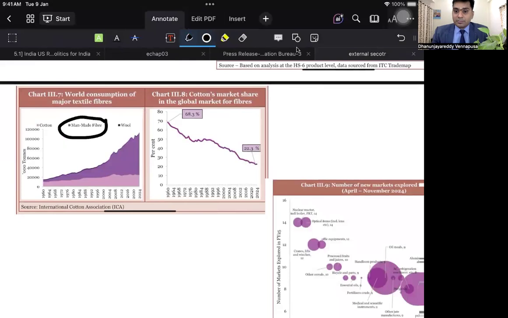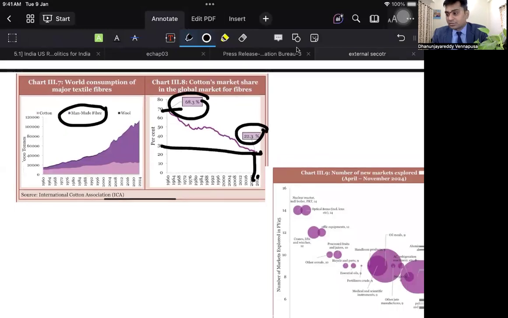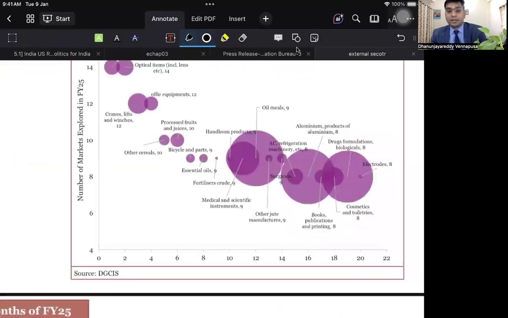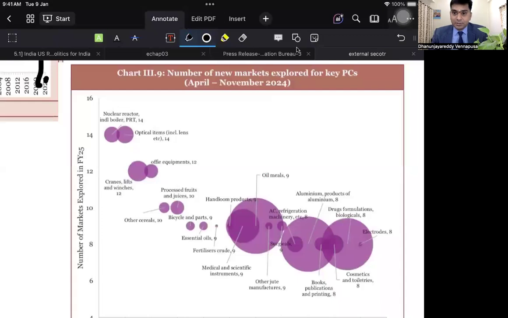And the cotton market share, unfortunately, started falling in the world from 68% to 22.3%. In the 1960s, cotton used to dominate the globe. Slowly the market was diversified, and the number of cotton producing countries and cotton trade has substantially decreased. So India has been exploring new markets.